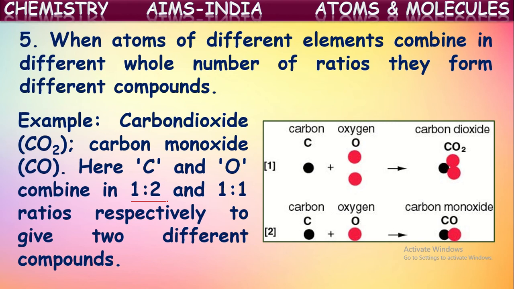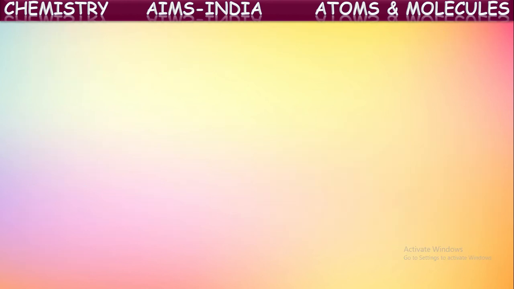So, in the earlier point what we have told, atoms of different elements combine in fixed whole number ratios to form a compound. That's one point. Atoms of same elements, they may combine in different whole number ratios to form different compounds. Okay, in the formation of a fixed compound, elements always combine in the fixed ratio. But if elements combine in different ratios, they form different compounds. Got it? Next point.